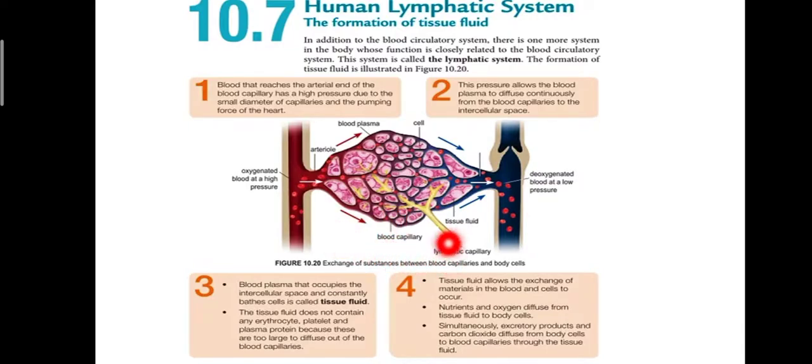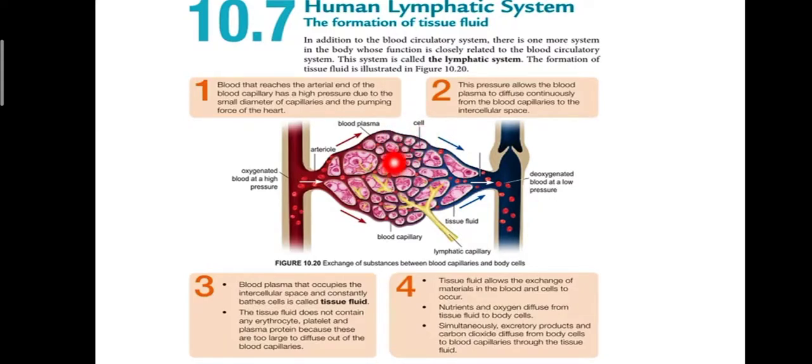Tissue fluid allows the exchange of material between blood and cells to occur. Nutrients and oxygen diffuse from tissue fluid to body cells. So pentingnya tissue fluid ini adalah exchange of material. Yang penting seperti nutrien, oksigen, dia akan diffuse daripada tissue fluid kepada sel.